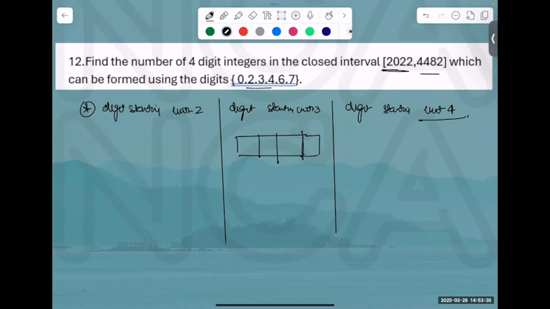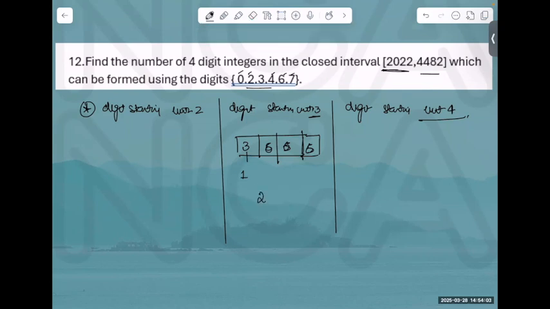Okay, when I say starting with 3, it's simple. First digit is 3, that means it can only be done in one way. How many digits are remaining? 1 2 3 4 5. जब 3 ऑलरेडी आ गया तो 5. Because he says repetition can happen, 5 into 5 into 5 makes it 125. 125 means 6, because the total is 6 digits. Because repetition is allowed, it is 216.